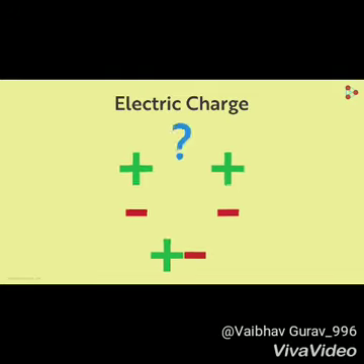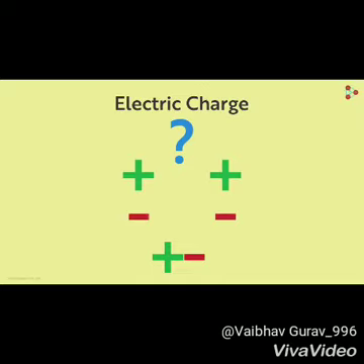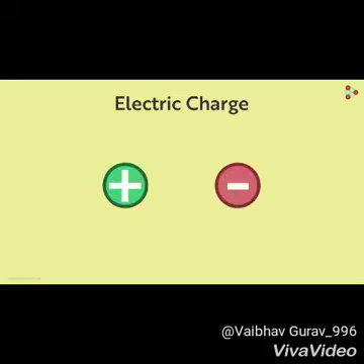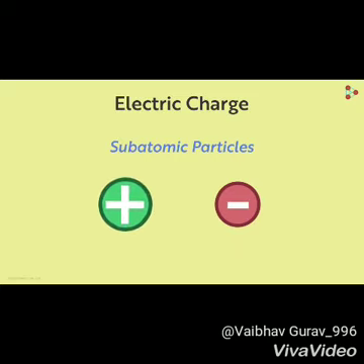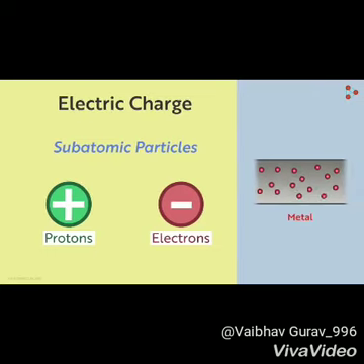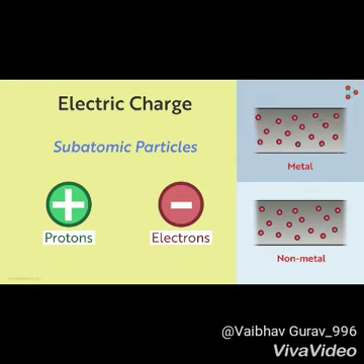But what exactly is charged? Or in other words, who actually carries these charges? Well, these charges are carried by tiny particles with incredibly small mass. They are called subatomic particles. The positive charges are carried by particles called protons, while negative ones are carried by particles called electrons. There are billions and trillions of protons and electrons present in any object around us. In some objects like metals, electrons can move randomly, while in non-metals, their position is kind of fixed and hence they cannot move freely.